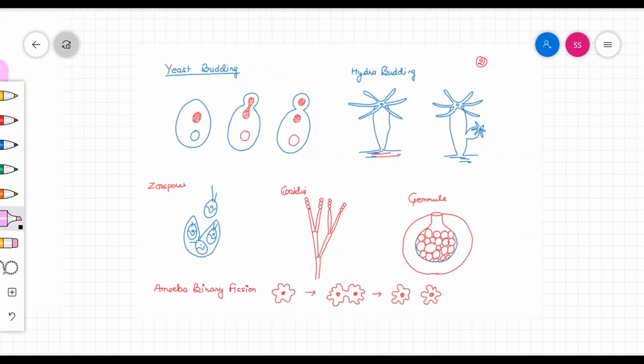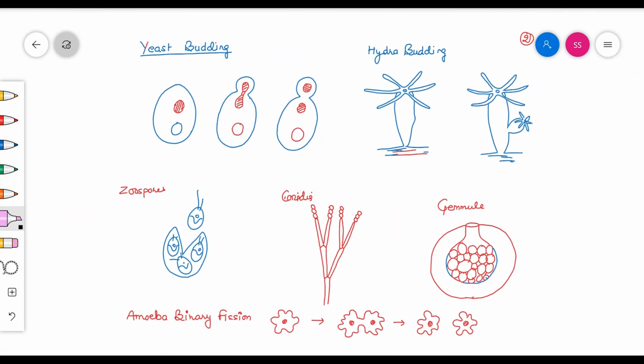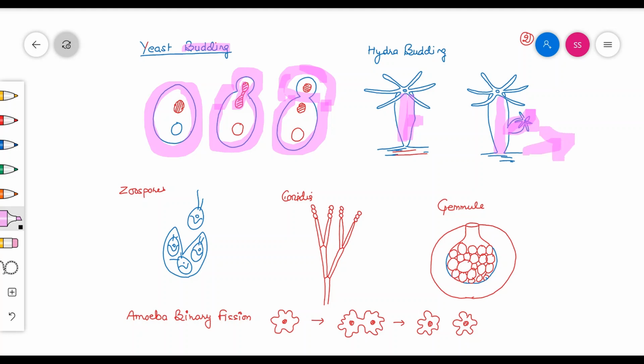Now we will discuss the asexual reproduction structures found in plants as well as in animals. The first one is budding, and the example is yeast. In a yeast cell, the nucleus divides into two nuclei, and a bubble-like structure comes out from the cell, which is ultimately detached from the parent cell and forms a new organism. This process is known as budding. It is also observed in hydra, in which a protuberance-like structure develops into a small hydra and detaches to create a new organism.